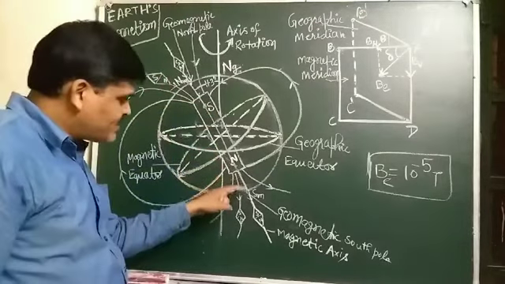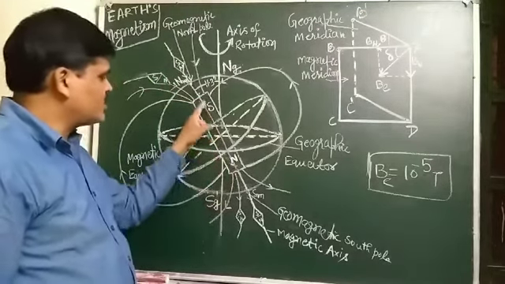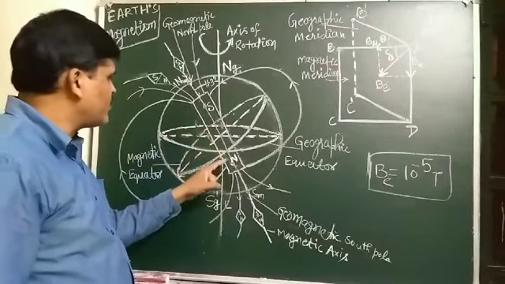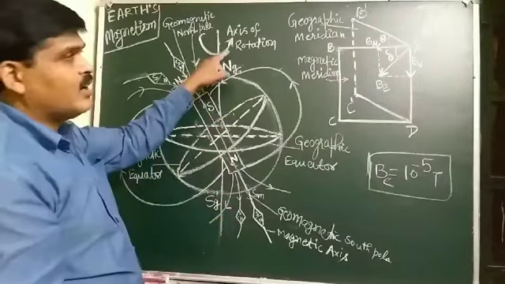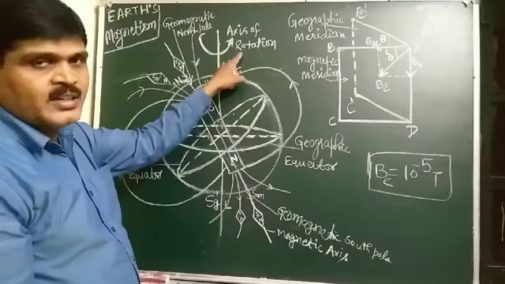The axis of the magnetic dipole does not coincide with the Earth's axis of rotation. It means what?